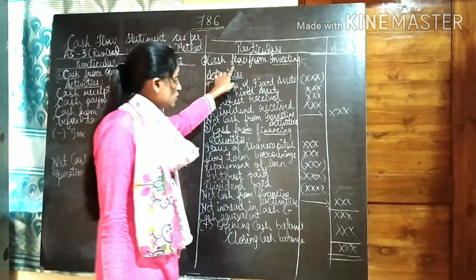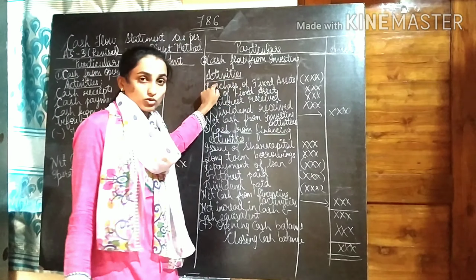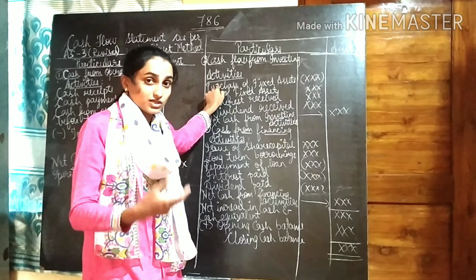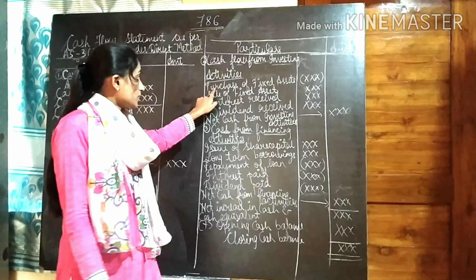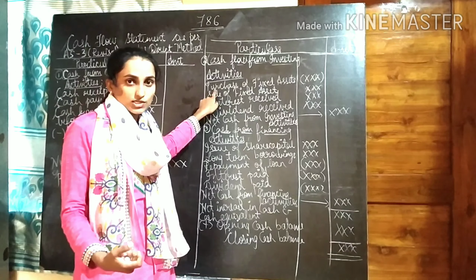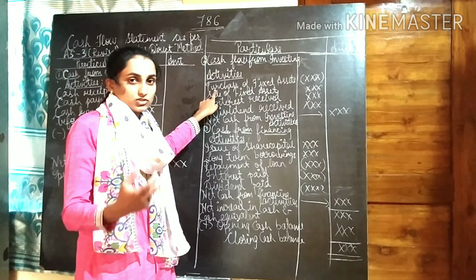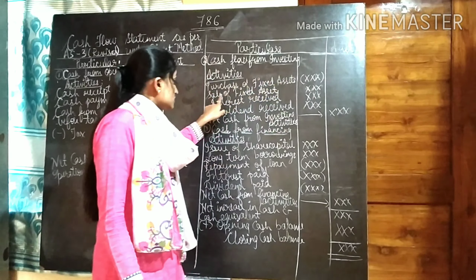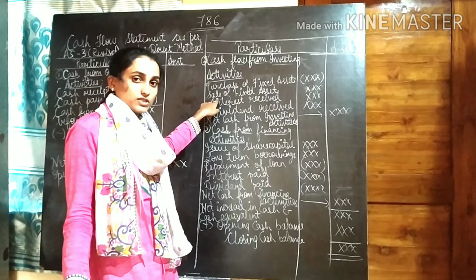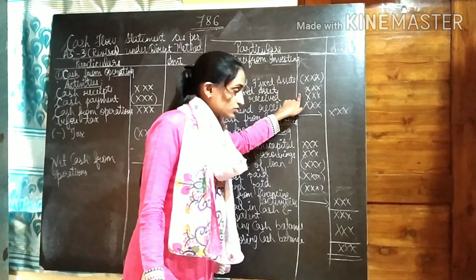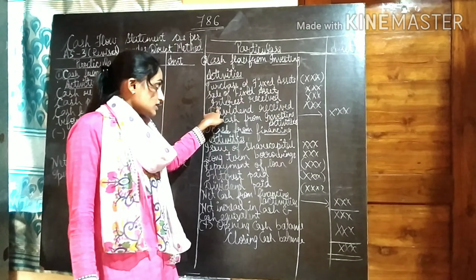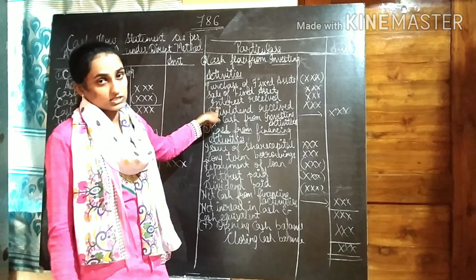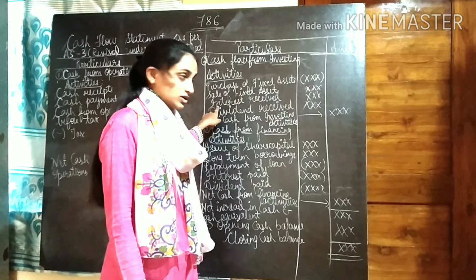Then cash flow from investing activities, I told you this is related to our investment in other companies or our investment in fixed assets. So here, purchase of fixed assets: when we are purchasing fixed assets, students, the cash is going out, that's why the amount is written in brackets. Sale of fixed assets: when we sell the fixed assets, cash comes in, that's why the amount is not in brackets. Then interest received: we invest in the debentures of other companies, and at that time we receive interest, so that interest should be recorded here.